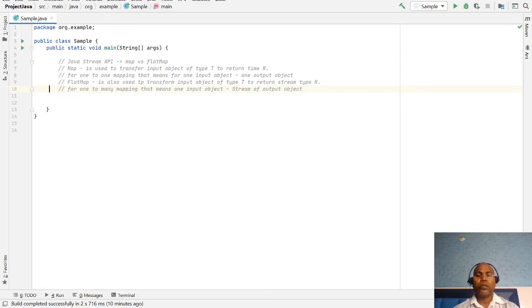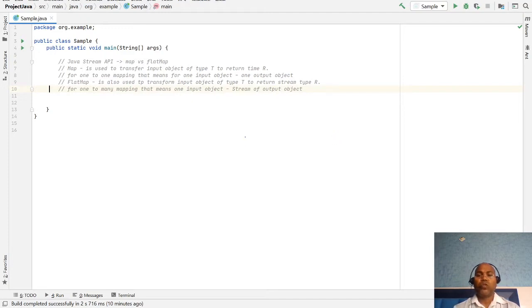Here I am going to write one example to demonstrate where we are going to use map and where we are going to use flat map. What are the major differences? Maybe I am confused about the meaning of map and the meaning of flat map.